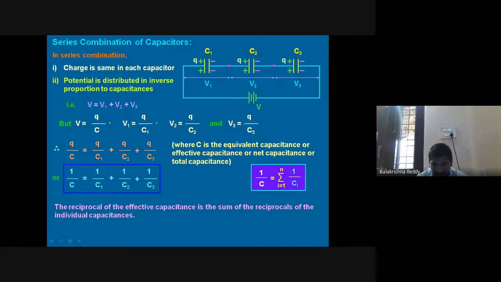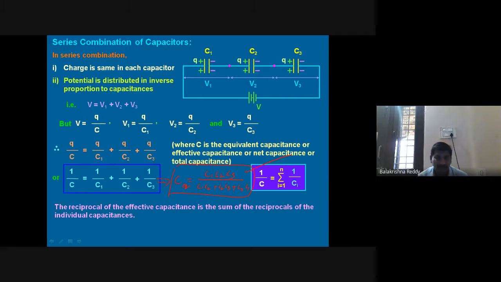Let me tell you how you can do this LCM. C equivalent equal to C1 C2 C3 by C1 C2 plus C2 C3 plus C3 C1. This is the final answer for that. Right? We have to do this.